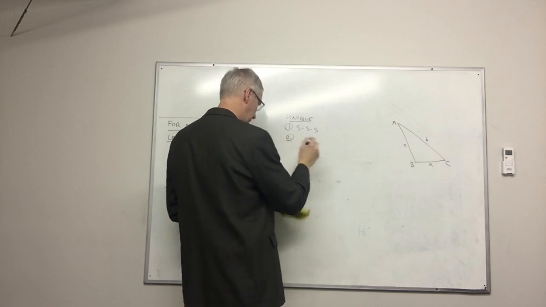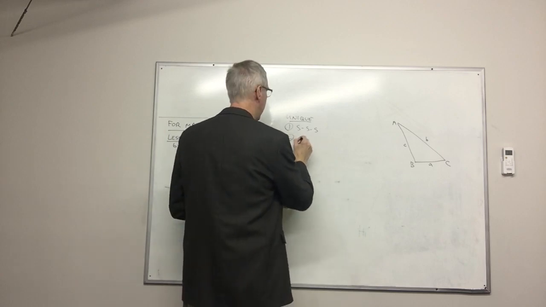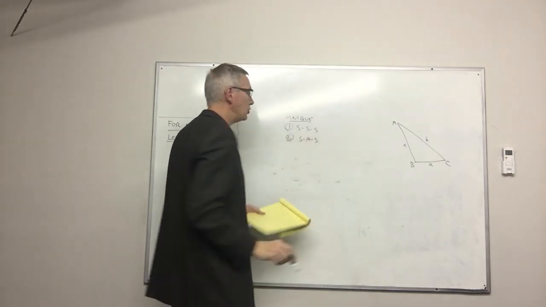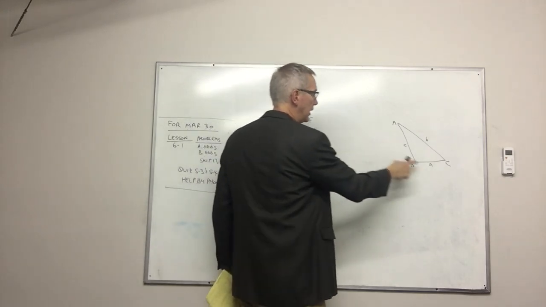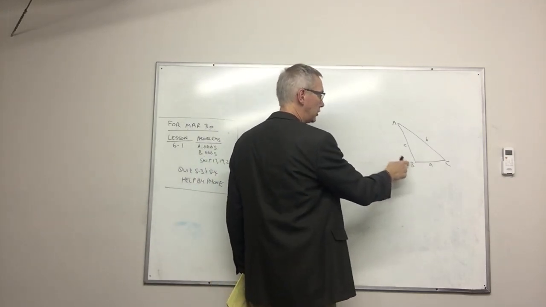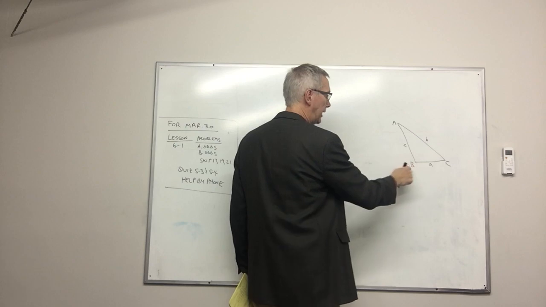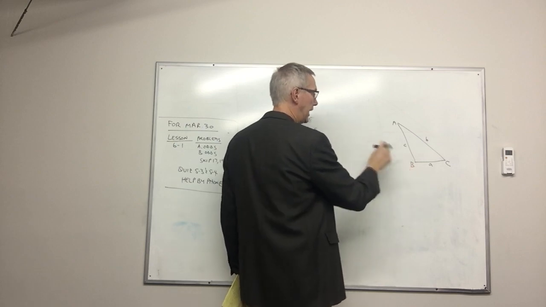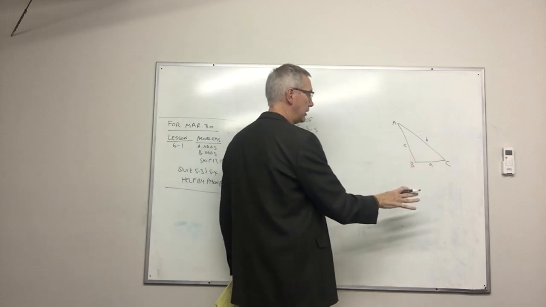Second case is side, angle, side. So if I know 2 sides and the angle between them, for instance, if I know side C and side A and I know angle B, then that uniquely defines this triangle.